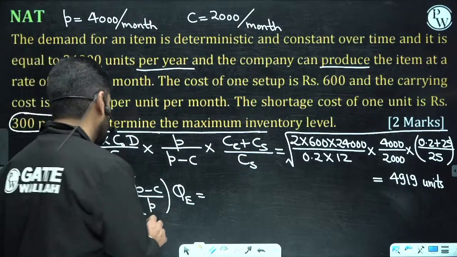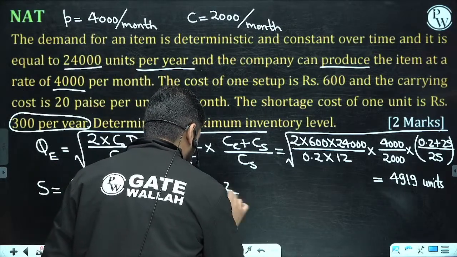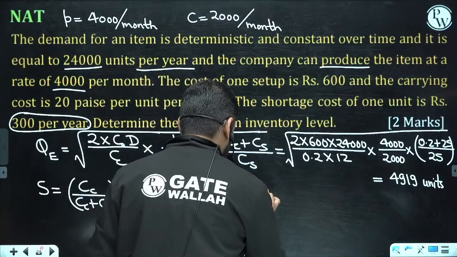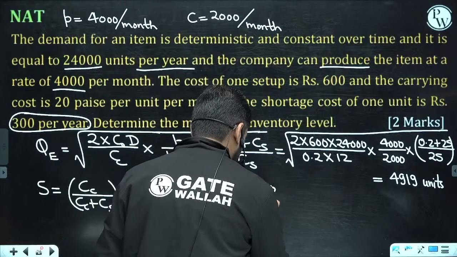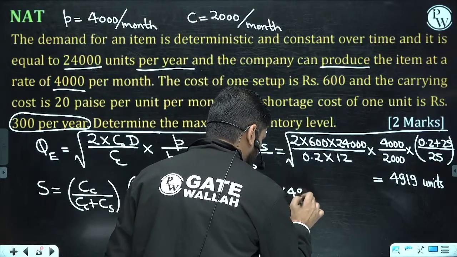This is 2000 upon what? Let me write 0.2 upon 25.2 into, this is P minus C is 2000 upon 4000 into 4919.